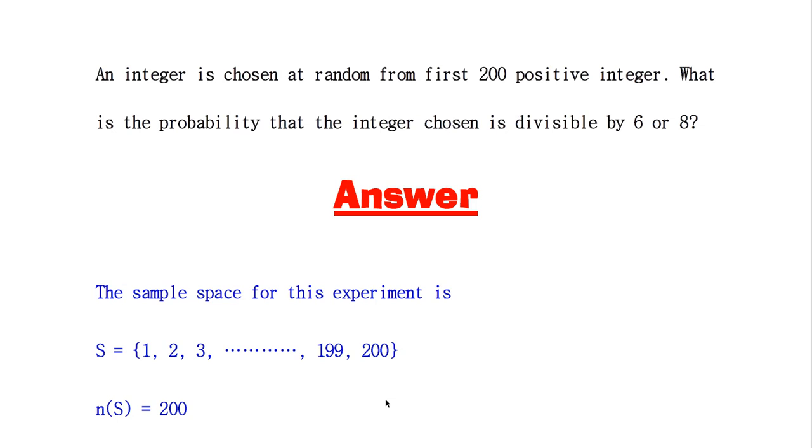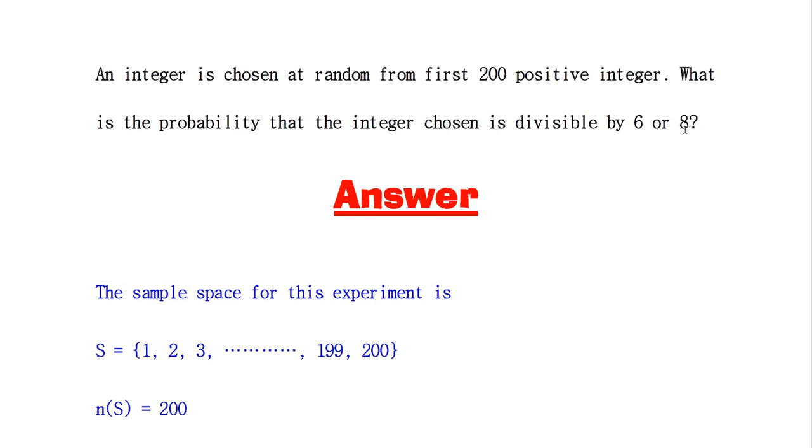An integer is chosen at random from first 200 positive integers. What is the probability that integer chosen is divisible by 6 or 8? So after reading this statement, you know from 1 to 200 there are numbers that are divisible by both 6 and 8, like 24. 24 is divisible by 6 and it is also divisible by 8.